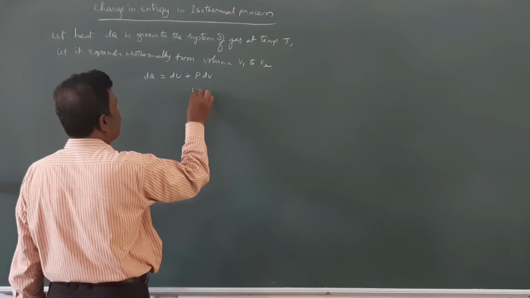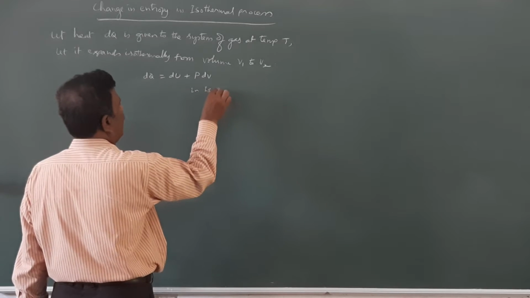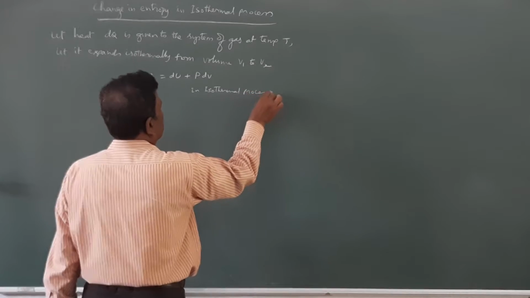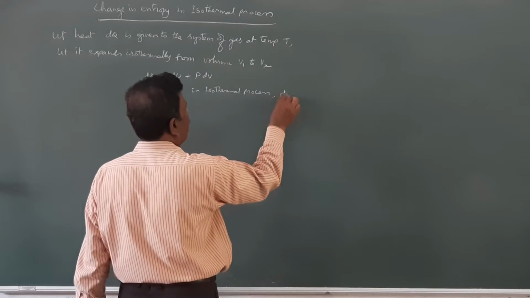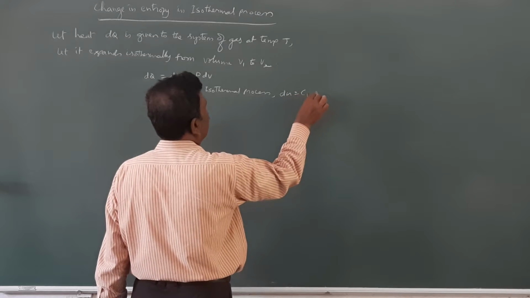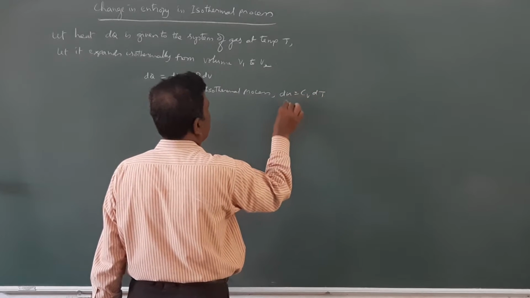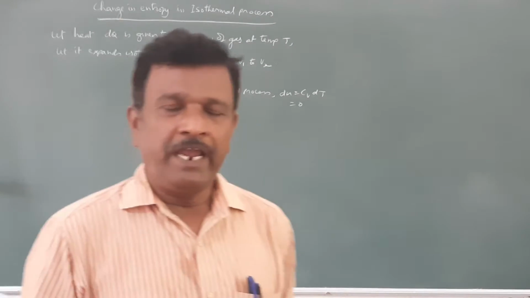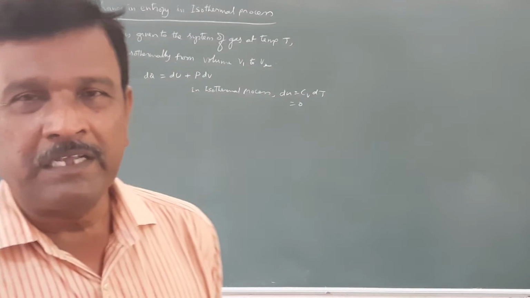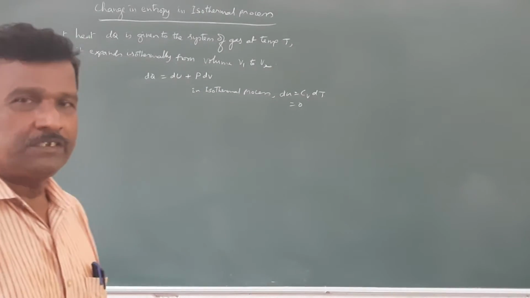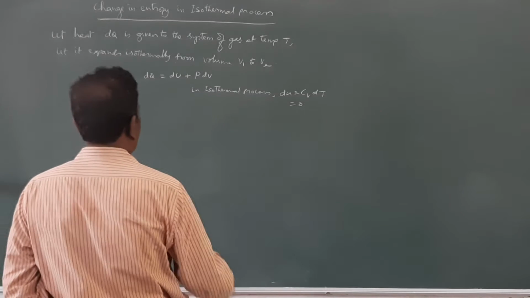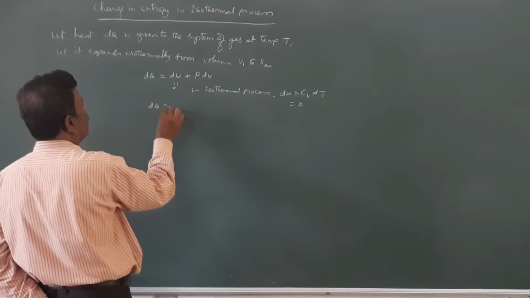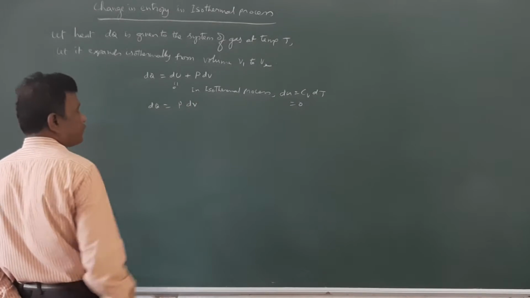But in an isothermal process, temperature is constant, therefore dU is equal to Cv dT, which is equal to 0. Internal energy does not change because the temperature of the system does not change. Therefore, dQ is equal to PdV.